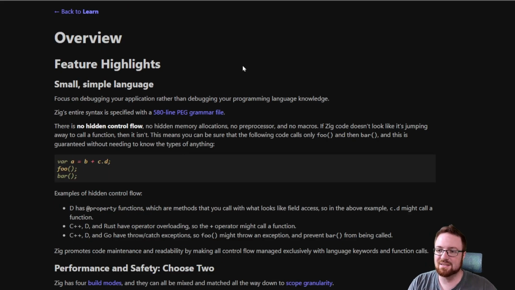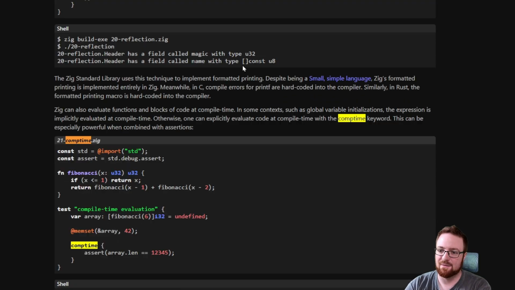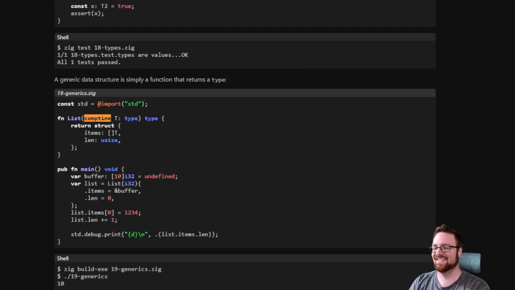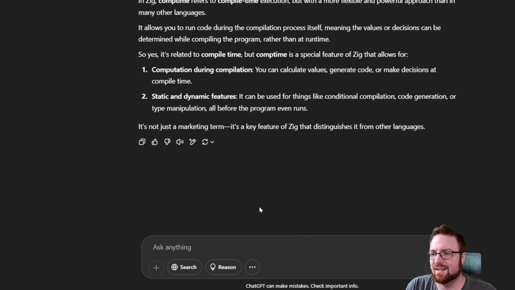Full overview. Can you explain comp time, please? Why is there no detailed... Okay, this is driving me nuts. So comp time means during compilation? I don't quite understand why that's meaningfully different than a macro, except that I guess it's not in the compiler, but it runs during compiling?